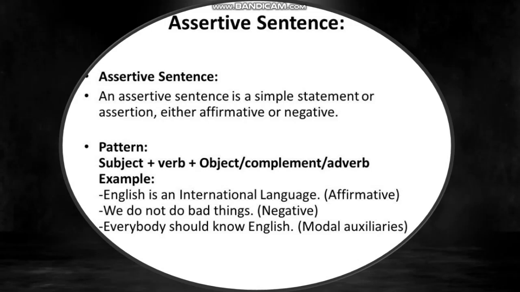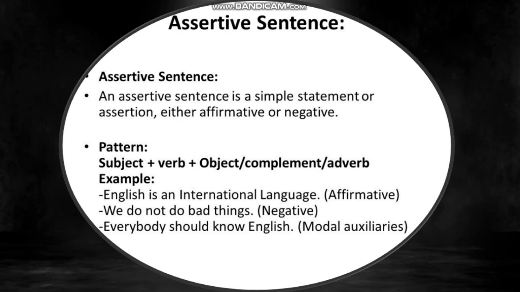Now what are assertive sentences? Assertive sentences, you can also call statements. An assertive sentence is a simple statement or assertion, either affirmative or negative. It can be "I am playing" or "I am not playing." So the pattern is subject plus verb plus object, complement or adverb.